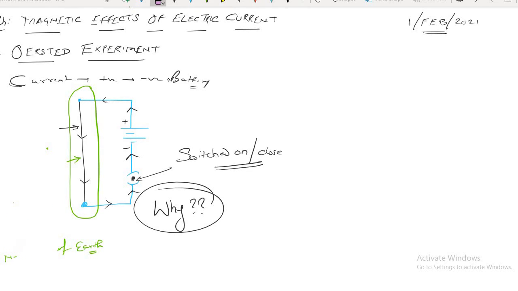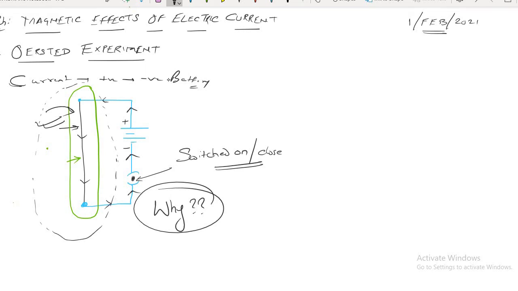You see, whenever current is flowing in the wire, what will happen? This wire will carry some magnetic field. Yes or no? The wire will have some magnetic field. This is the magnetic field of the wire.